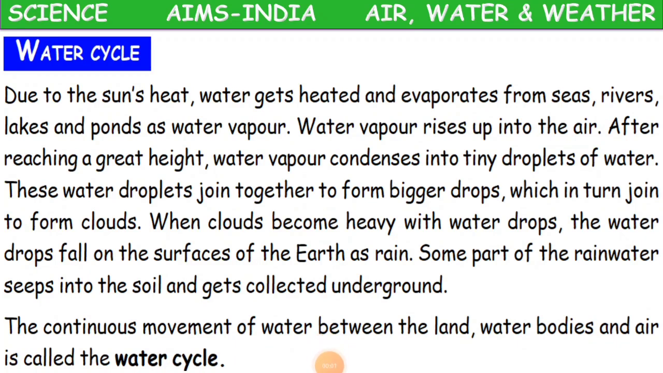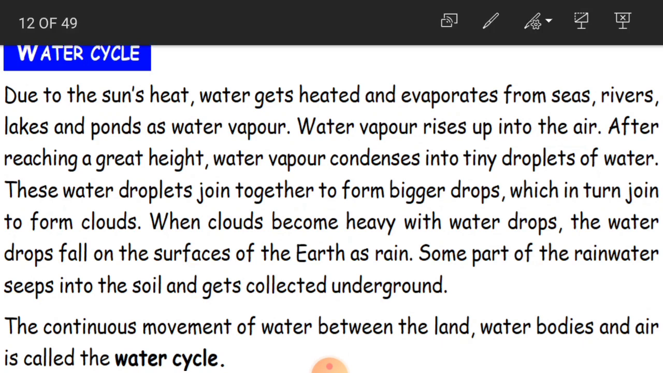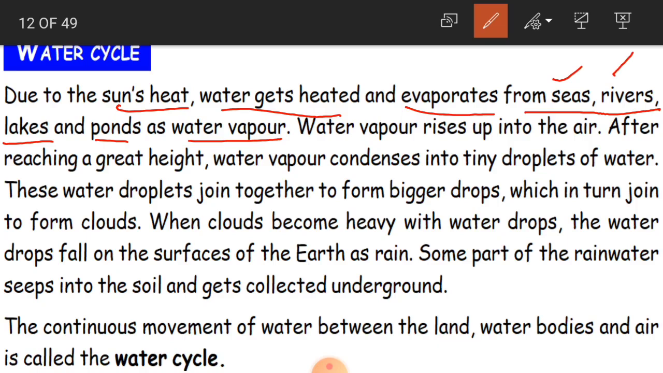What is the water cycle, children? As I just gave you a brief word about this water cycle, we'll learn it in detail now. Due to the sun's heat, water gets heated and evaporates from seas, rivers, lakes and ponds as water vapor. Where can we see the water on the planet Earth? Seas, rivers, lakes, ponds. They are all water bodies, oceans and all that.